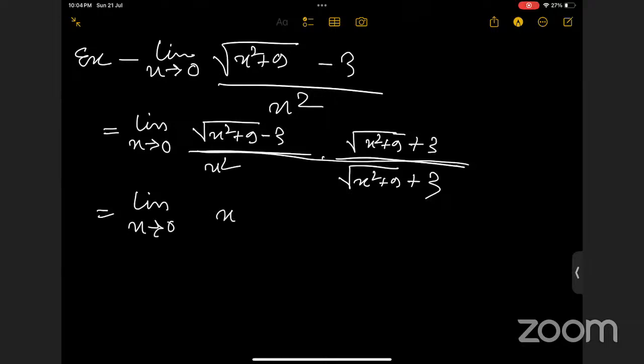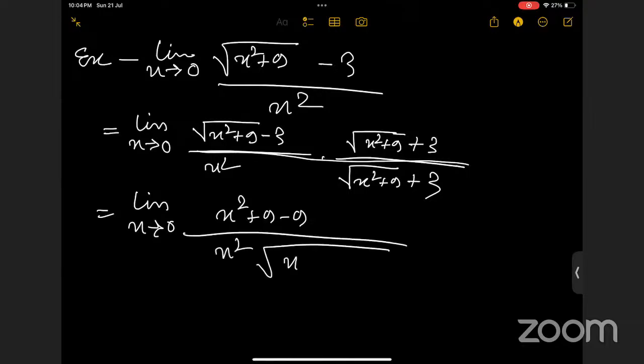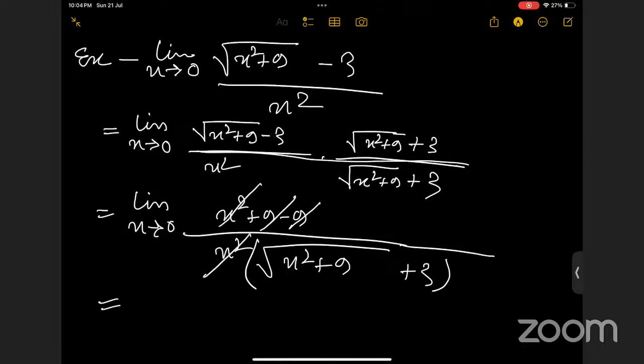We can use the formula: x square plus 9 minus 9, divided by x square into root of x square plus 9 plus 3, right? Yes, ma'am. So 9 will be cancelled out and x square can be cancelled. Then it will be 1 by 6, right? Yes, ma'am.